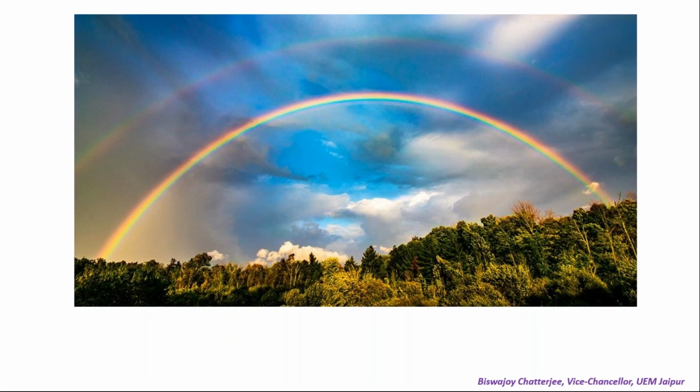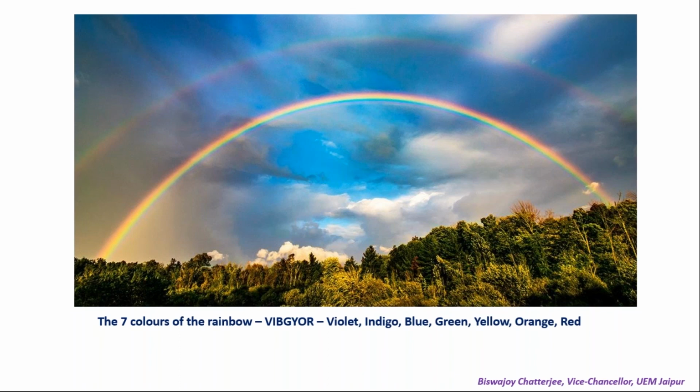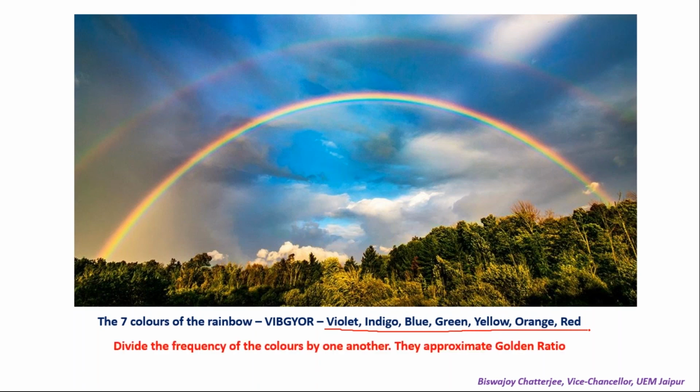Rainbow, again a wonderful thing. What are the 7 colors? VIBGYOR: violet, indigo, blue, green, yellow, orange, and red. Extract the frequencies and arrange them in ascending order of frequency. One frequency divided by the previous frequency approximates the golden ratio. Again, in all beautiful things in nature, somehow or the other, the golden ratio finds its presence.